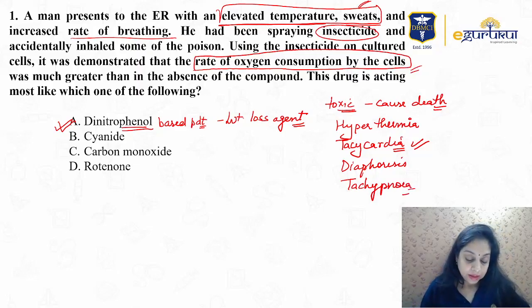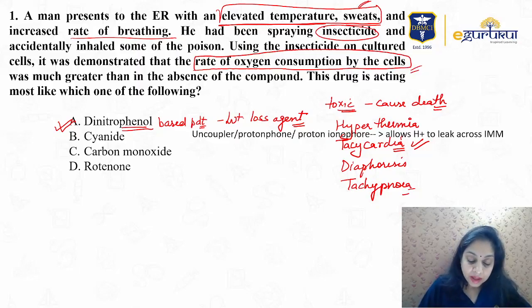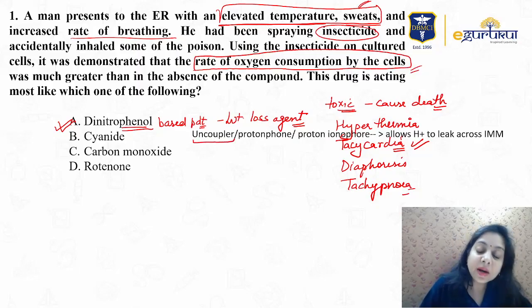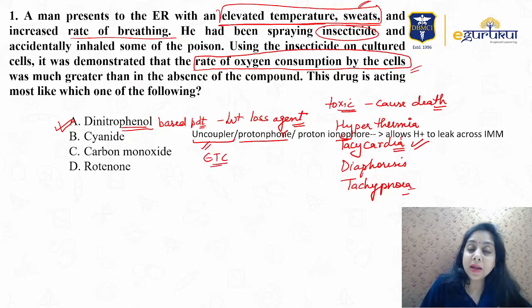What is dinitrophenol in biochemical terms? It is an uncoupler, or proton uncoupler. When we talk about the electron transport chain, it uncouples the electron transport chain, thereby inhibiting the formation of ATP.